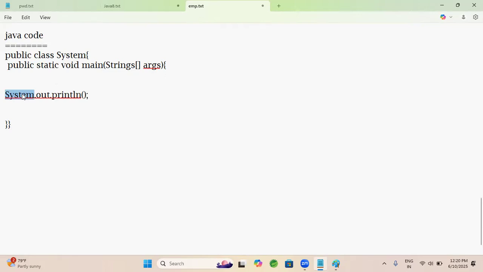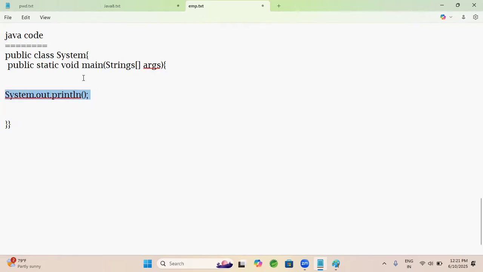System is a class present in the java.lang package; it is inbuilt. Out is a static variable present in the System class, which is an instance of PrintStream. And println is a method present in the PrintStream class, which is used to print the message on the console.